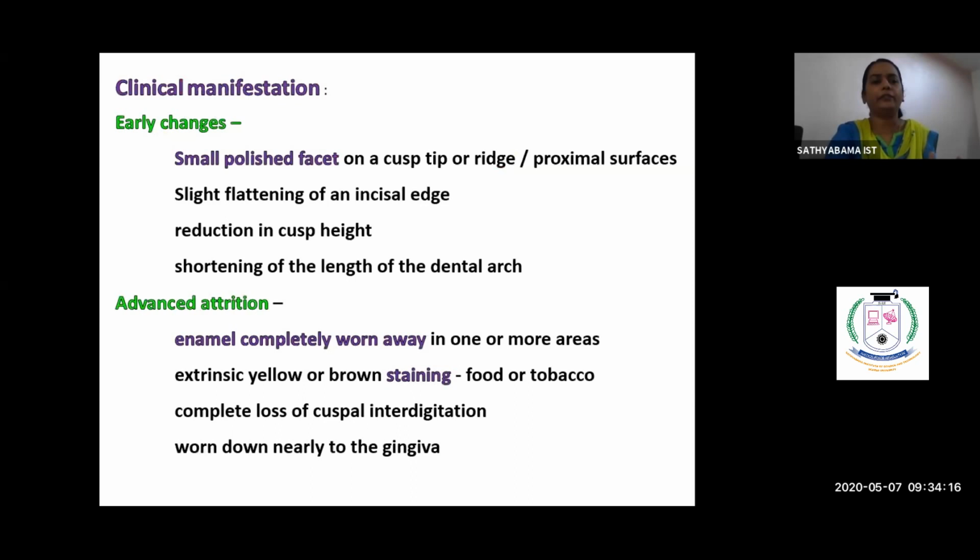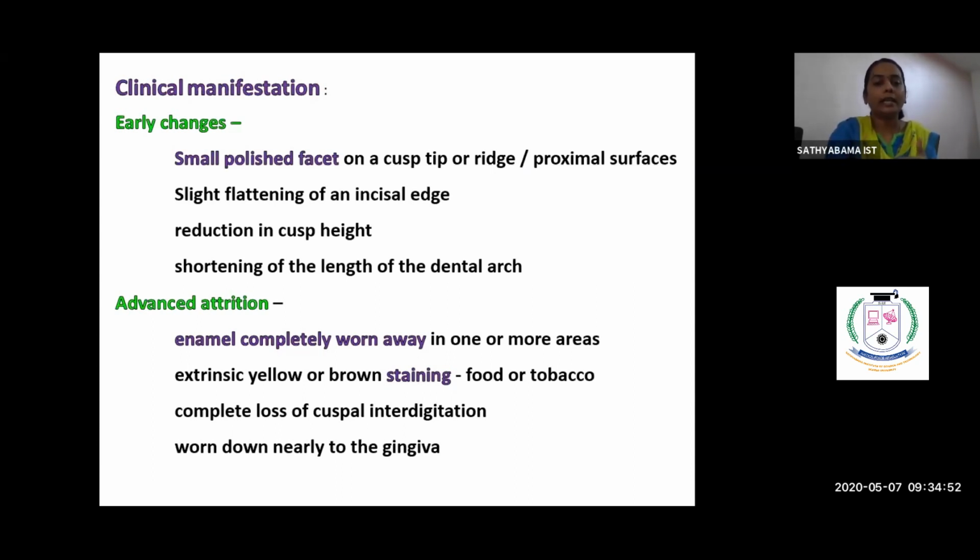So how does it manifest? It has two manifestations, at the early period and the advanced period. At the early period, it appears as a small polished facet on the cusp tip or on the ridge, and also on the proximal surface. There will be slight flattening of the incisal edge in the case of incisor teeth, and in the molars and premolars, there will be a reduction in cuspal height. When there is wearing on the proximal surfaces, there will be shortening of the length of the arch.